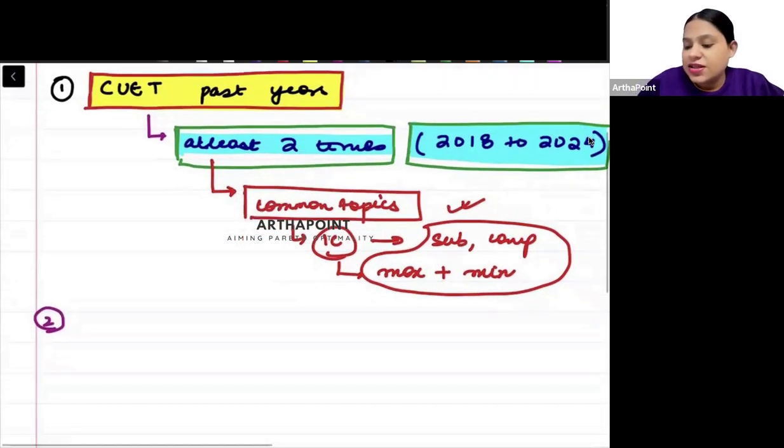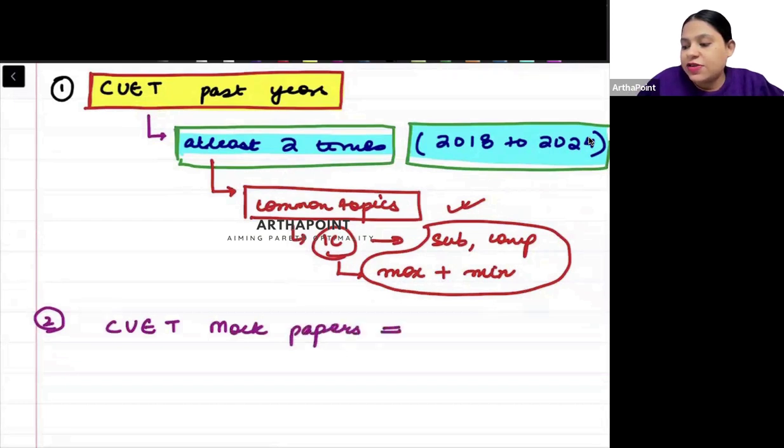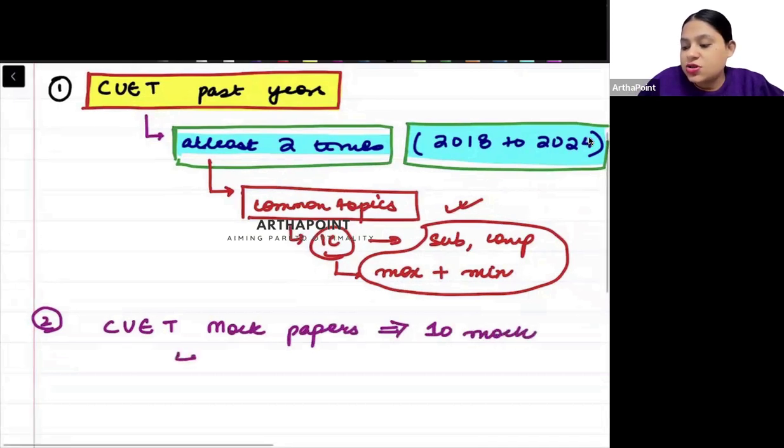Okay. After we have done this, the second thing that we will be going ahead and doing is that you have to do CUET mock papers. The 10 mock papers that I have given you. And you have to listen to the recorded solution also.